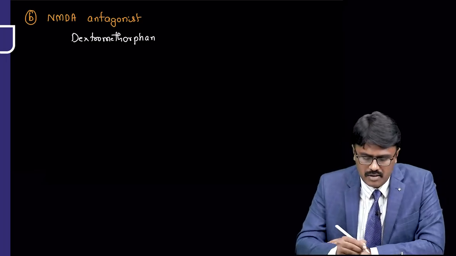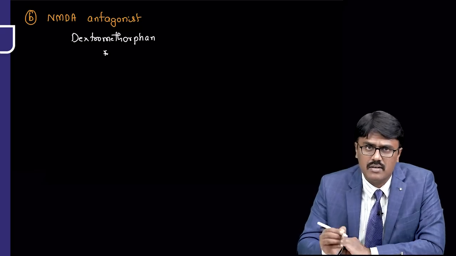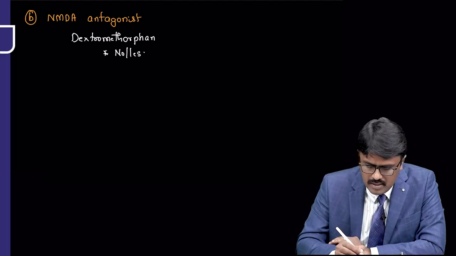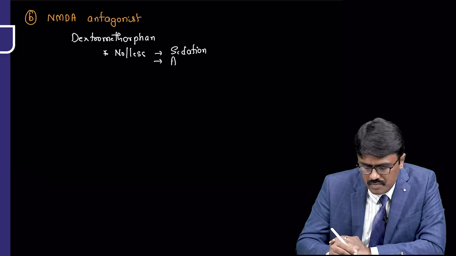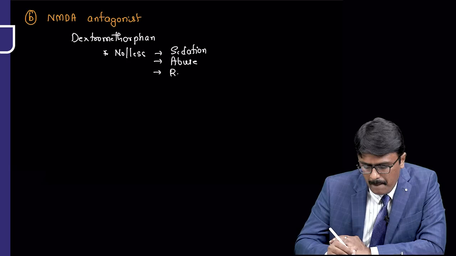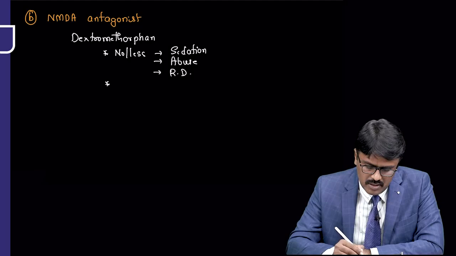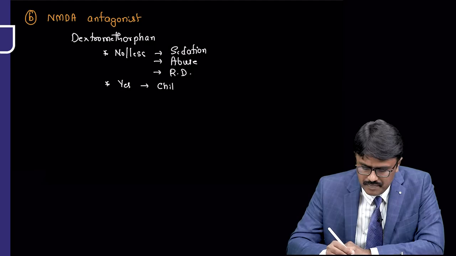Now this dextromethorphan doesn't produce sedation or constipation. So there is no or less chance of sedation, abuse, and respiratory depression. These are very less or not at all seen. So can we use it in children? Yes, you can use it in children also.